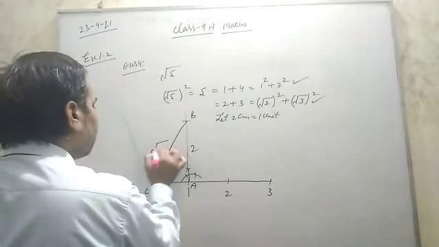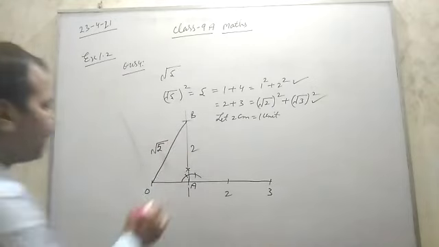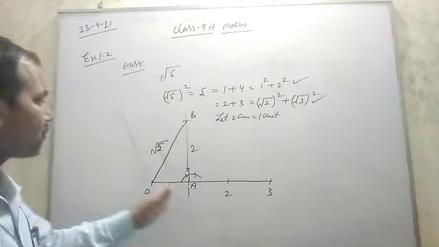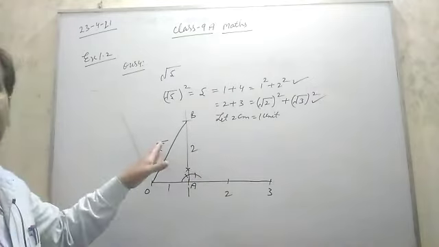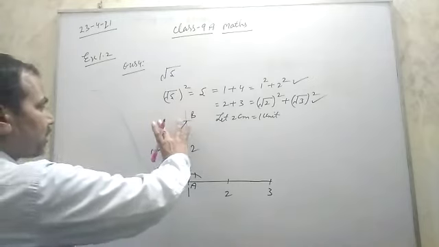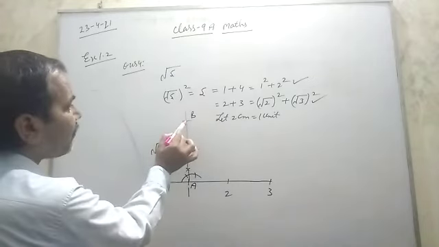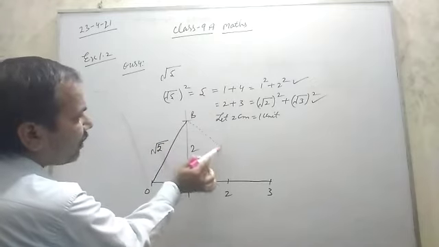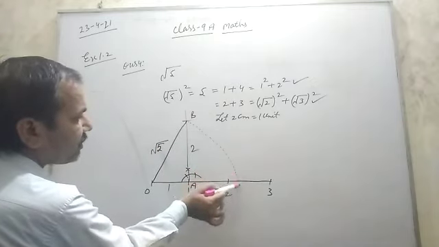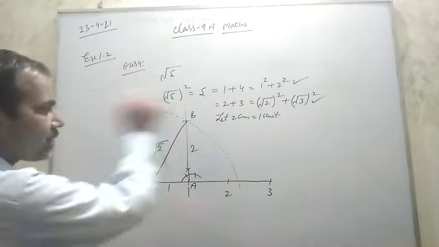So this will be under root 5. Okay. This one, this 2. So 1 square plus 2 square is equal to under root 5 square, which is 5. Then take this distance in the compass and cut one arc. In the compass you take this distance, and when you complete it, it will form a circle.